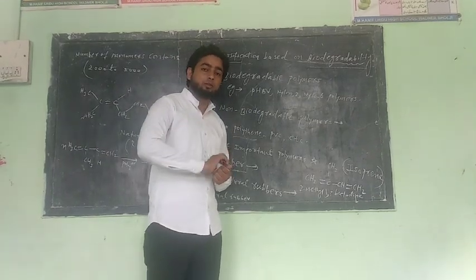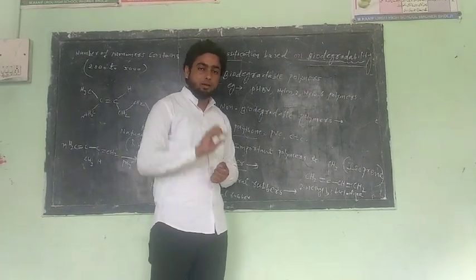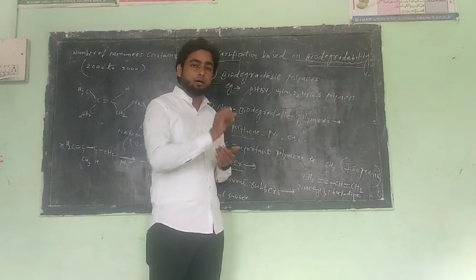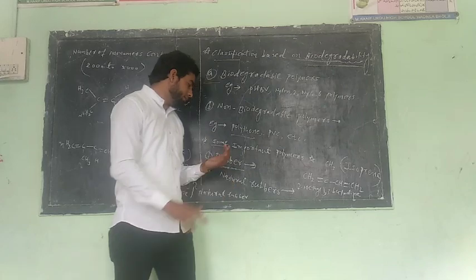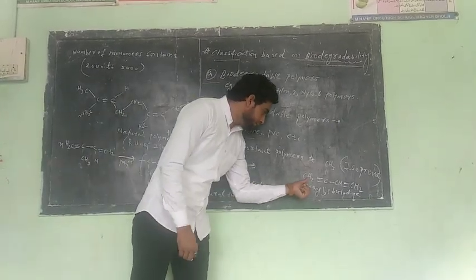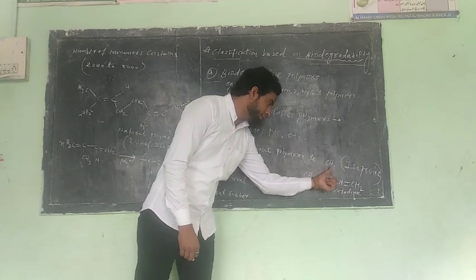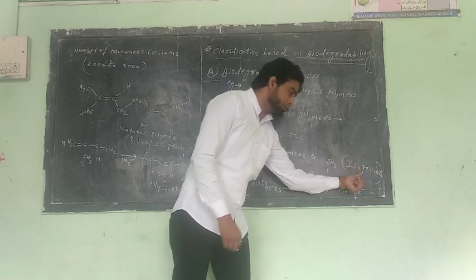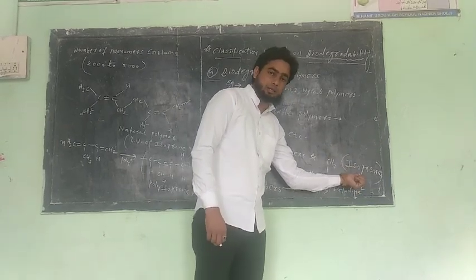Because it is prepared from isoprene. Isoprene units repeat to each other to form polyisoprene. The structure is CH2 double bond C, single bond CH3, single bond CH double bond CH2. So it is called isoprene. Clear?